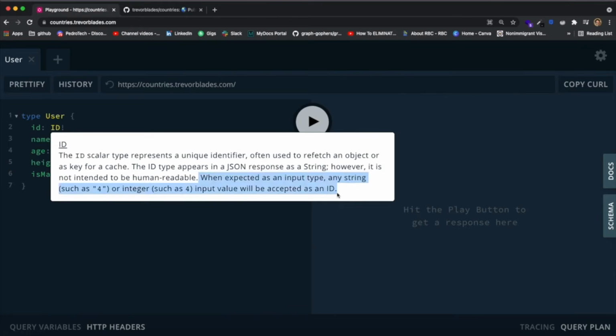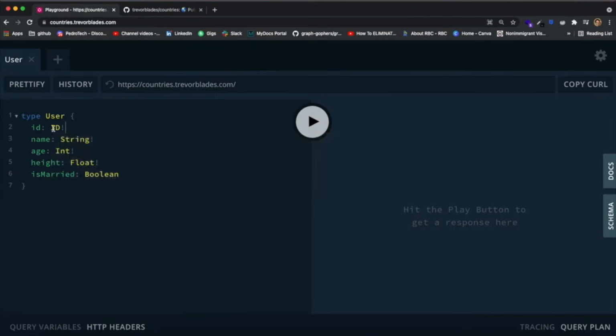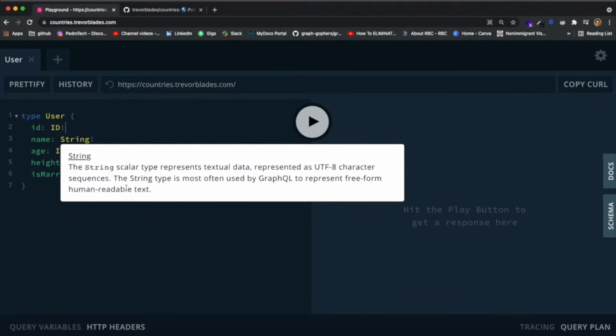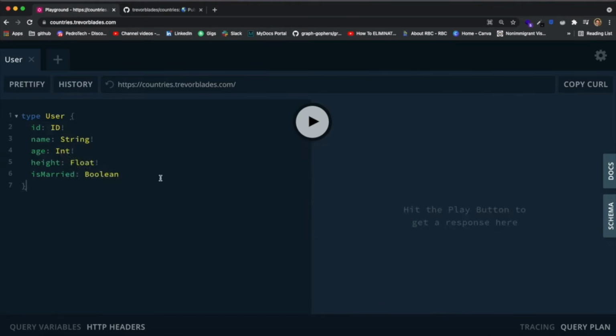It just expects something that will be accepted as an ID. And the good thing about GraphQL Playground, as you can see, is you can just hover over the thing and it will give you a cool explanation of what it is. So I just wanted to get this out of the way. There's only 5 types inside of GraphQL that you can use.